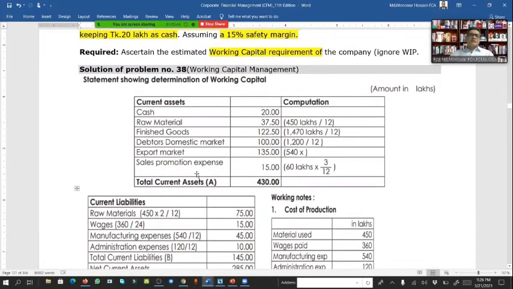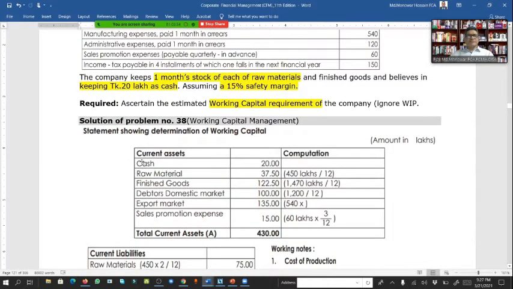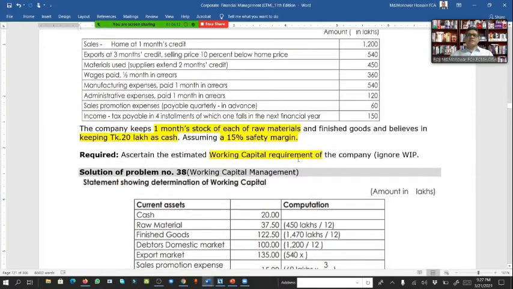Now we have to calculate the current assets and current liabilities for identifying the working capital. So current assets: first of all, cash. We need 20 lakh as cash, always kept. So this cash is 20 lakh. That means we are figuring the 20. Now raw material. So what is the raw material? Total raw material is 450 for the full year.